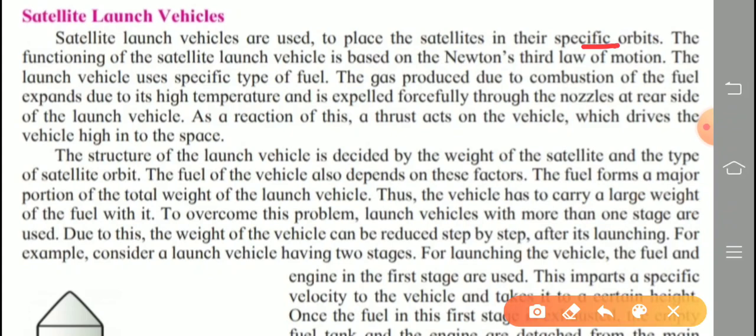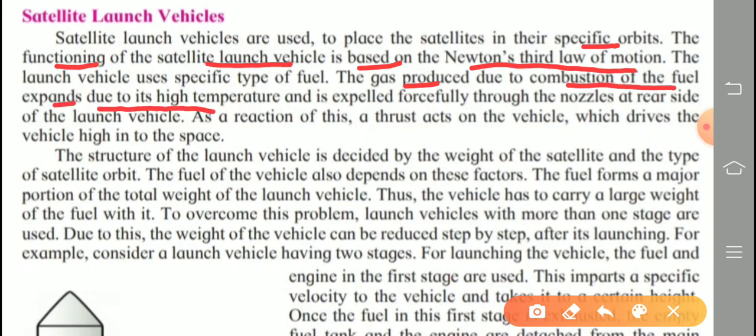The functioning of the satellite launch vehicle is based on Newton's third law of motion. The launch vehicle uses a specific type of fuel. The gas produced due to combustion of the fuel expands